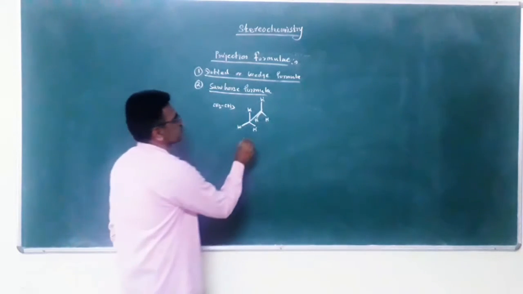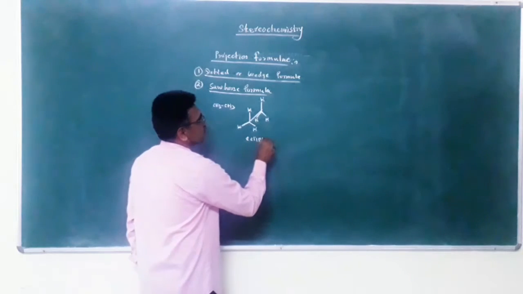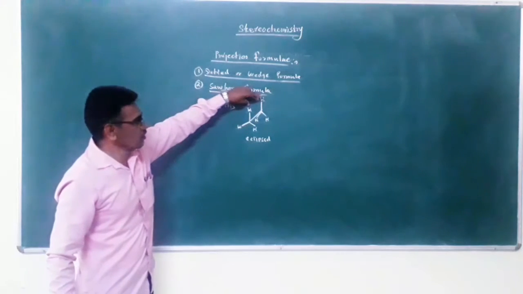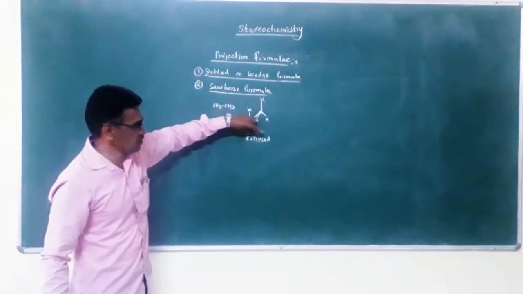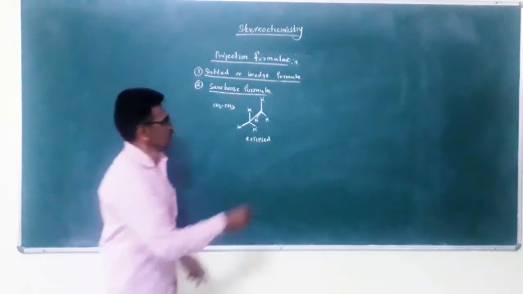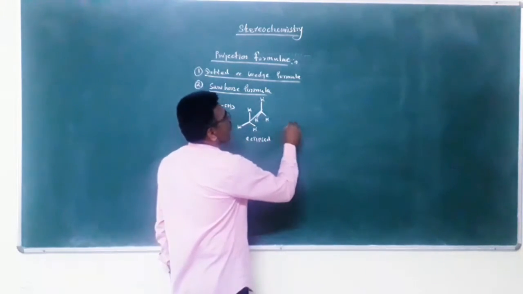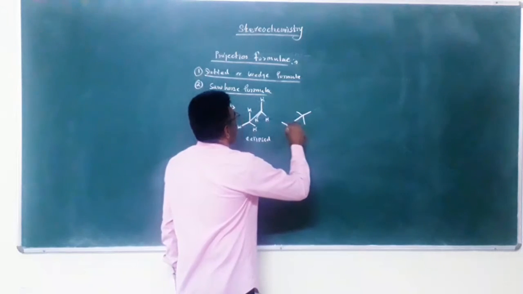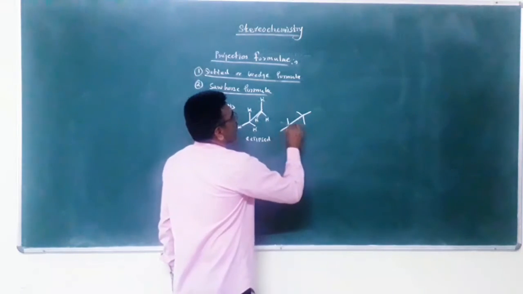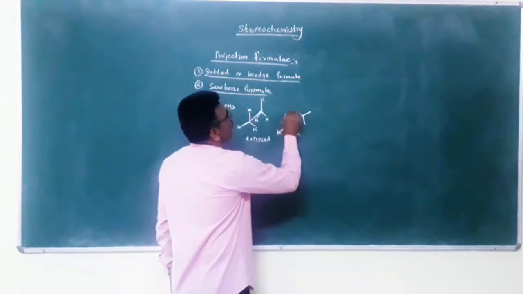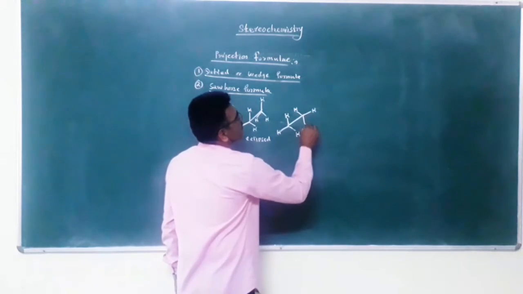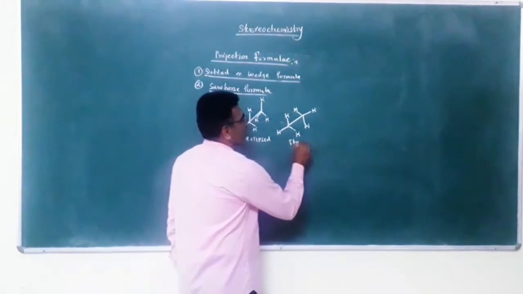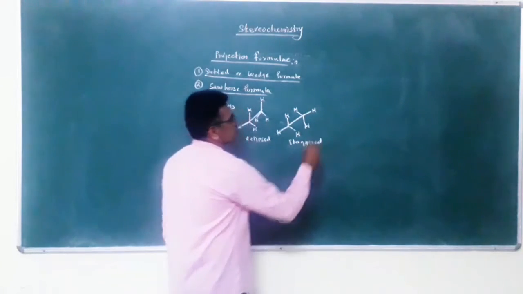This is the eclipsed Sawhorse formula, because these two bonds come close to each other, that is eclipsed. Second one, here, this is the staggered Sawhorse formula.